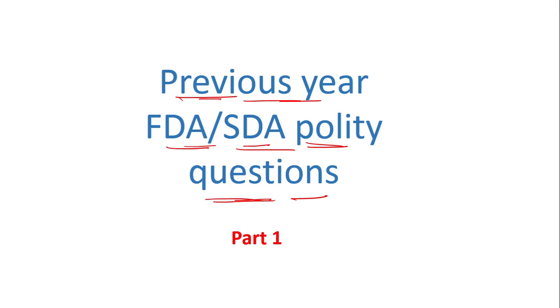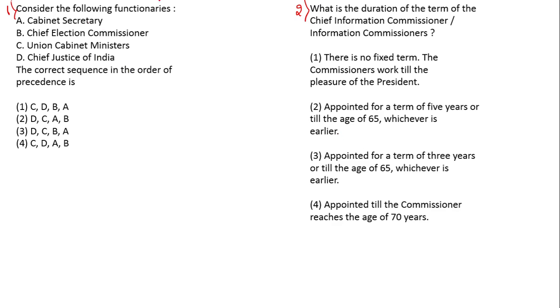And the first question is: consider the following functionaries: Cabinet Secretary, Chief Election Commissioner, Union Cabinet Minister, Chief Justice of India. The correct sequence in the order of precedence. Precedence means agrate.